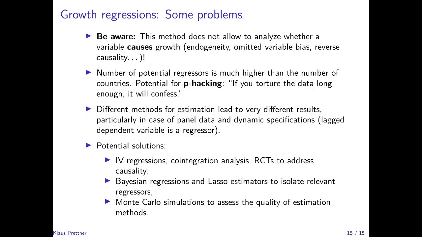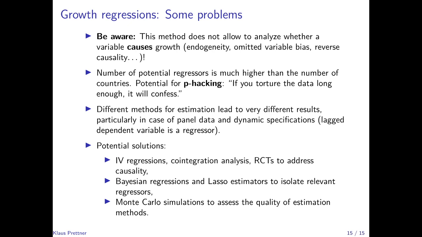Then it's often also the case that different methods for estimation lead to very different results. That's particularly the case if convergence regressions are carried out based on panel data and dynamic specifications, where you include the lagged dependent variable as a regressor, and that's exactly what you would do if you want to test convergence in a panel data setting. Then you need the previous period's per capita GDP, and its coefficient would then allow us to assess the rate of convergence.